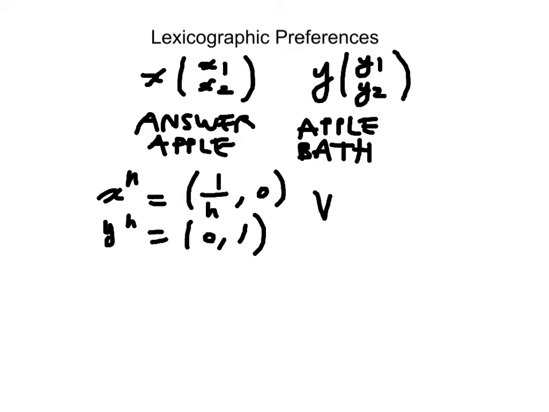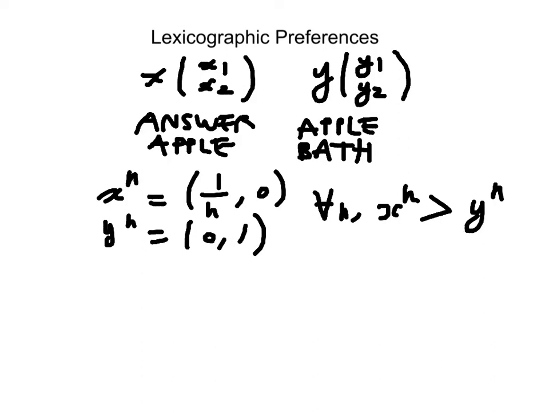Now for all n, xn will be strictly preferred to yn. So all elements in that sequence, the first entry is preferred to the second entry. The reason is that no matter how great n is, 1 over n will always be greater than 0. And so this x1 will always be greater than y1, and so x is always preferred to y.